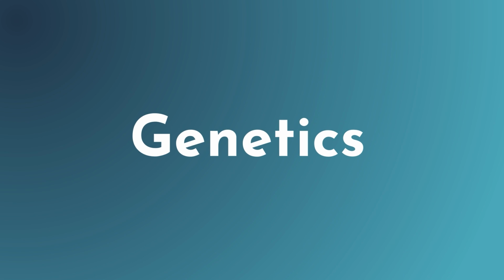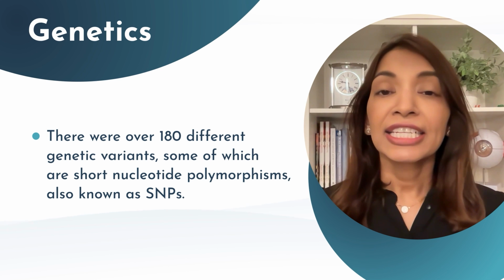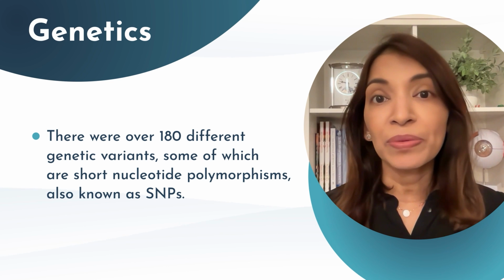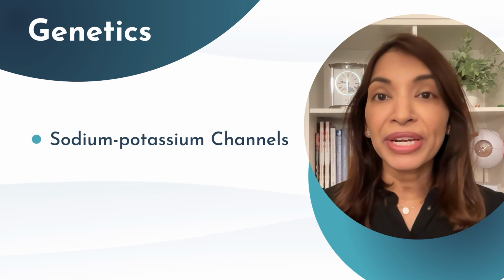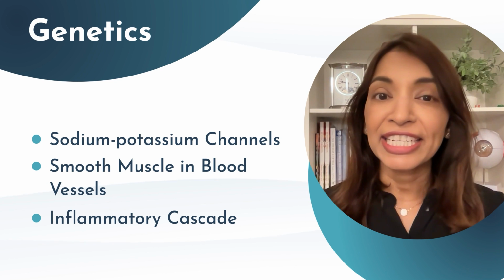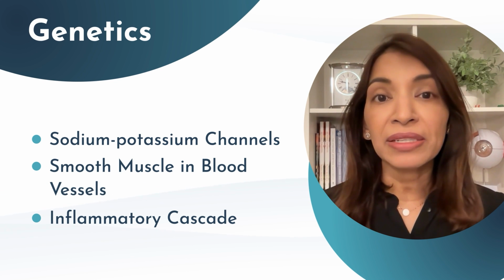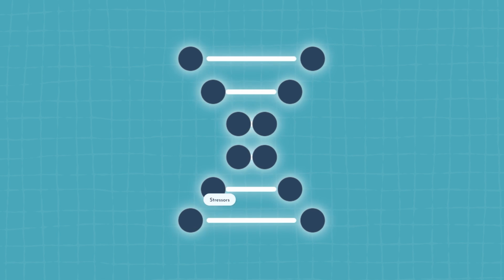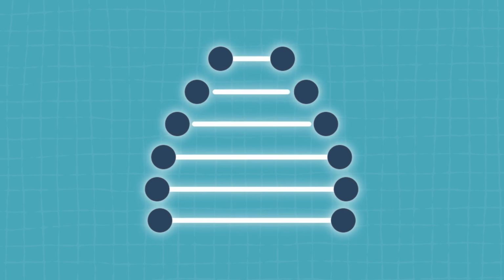When considering the root cause of migraine, genetics play a major role. There are over 180 different genetic variants, some of which are single nucleotide polymorphisms, also known as SNPs, that have been associated with migraine. Some of these genes have been linked to sodium-potassium channels in the cell membrane and ATP production. Others have been associated with smooth muscle in blood vessels, and still others with the inflammatory cascade. However, what most of these migraine genes do is not clearly understood. Though a person's genetic profile may confer susceptibility to migraine, it is not the sole determinant. Research suggests that environment, lifestyle, and stressors can activate or deactivate these genetic factors.